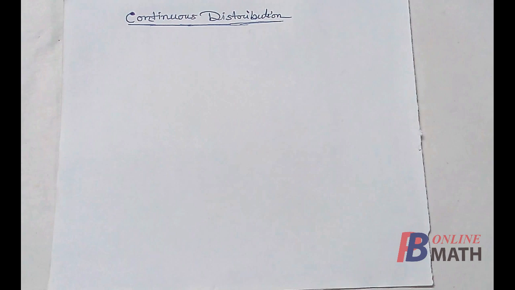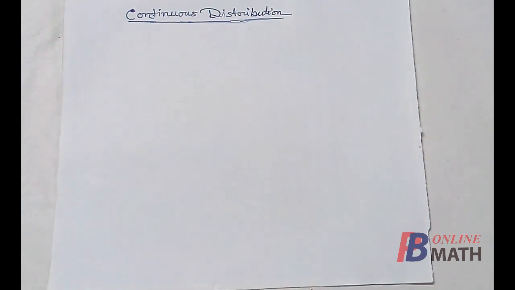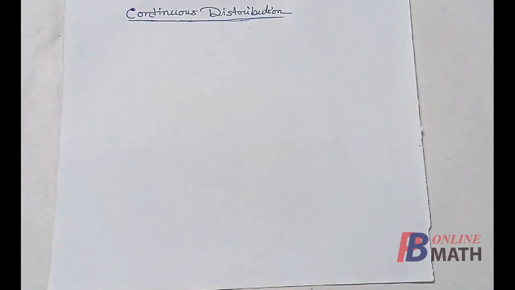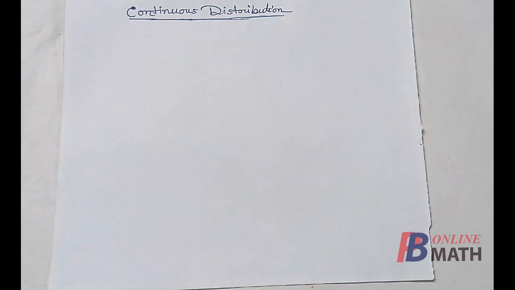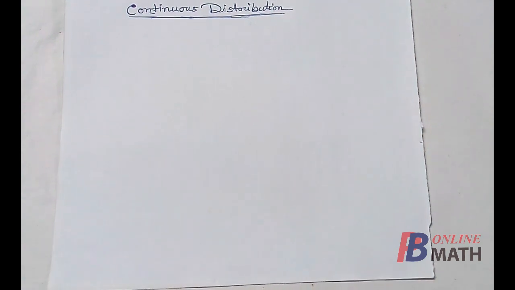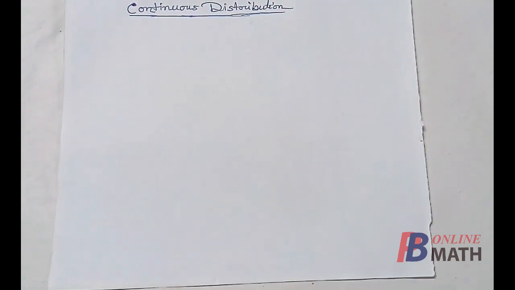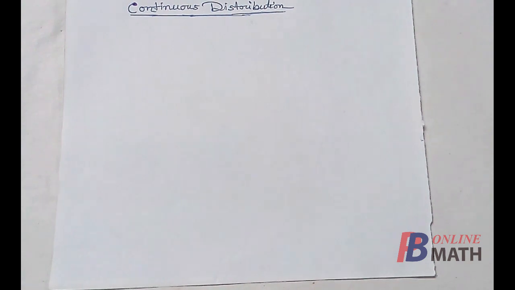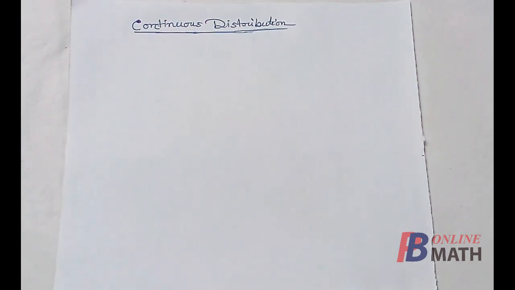As I have said, a distribution is discrete or continuous depending on the number of spectrums. If the number of spectrums is at most countable, then the distribution is discrete. Otherwise, the distribution is continuous. In continuous distribution, spectrums are infinite and also continuous.